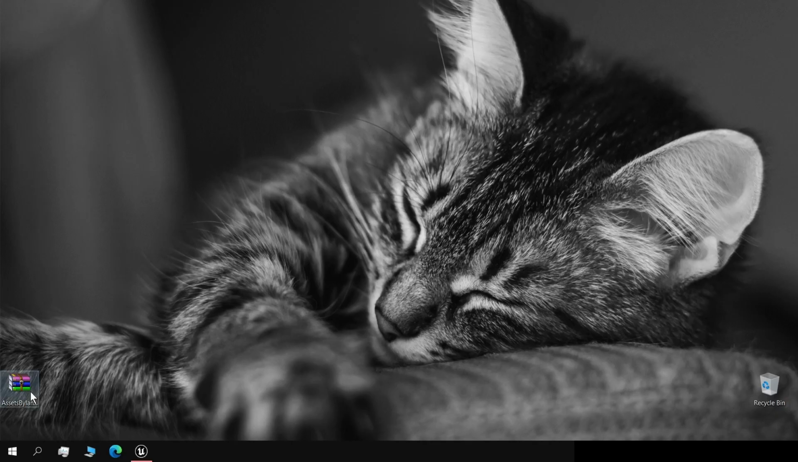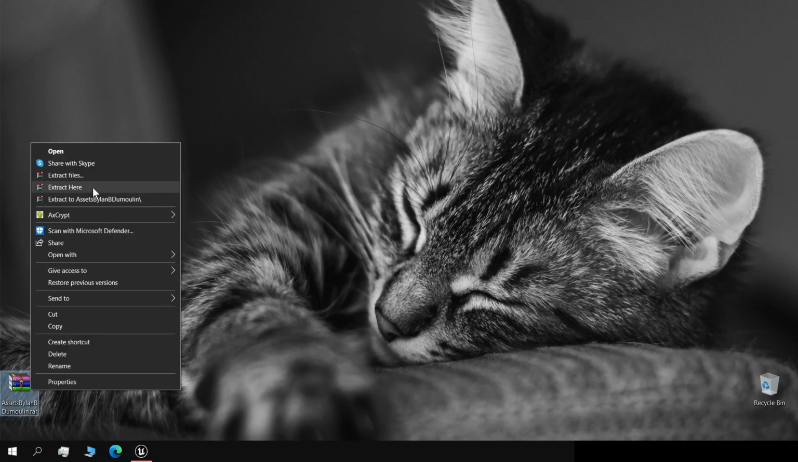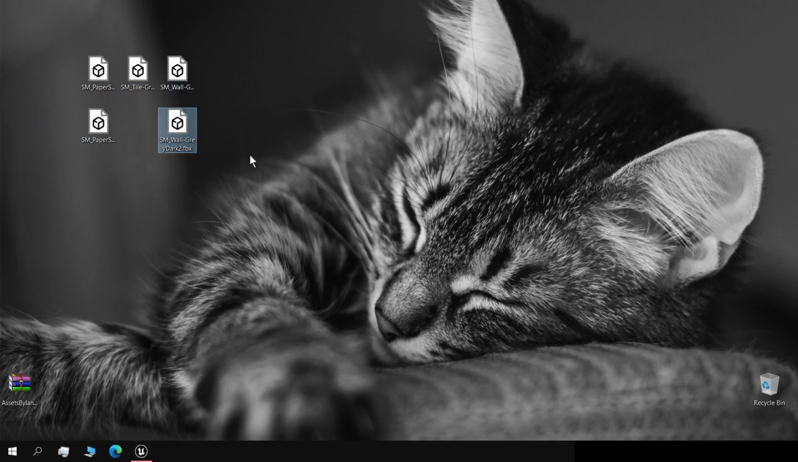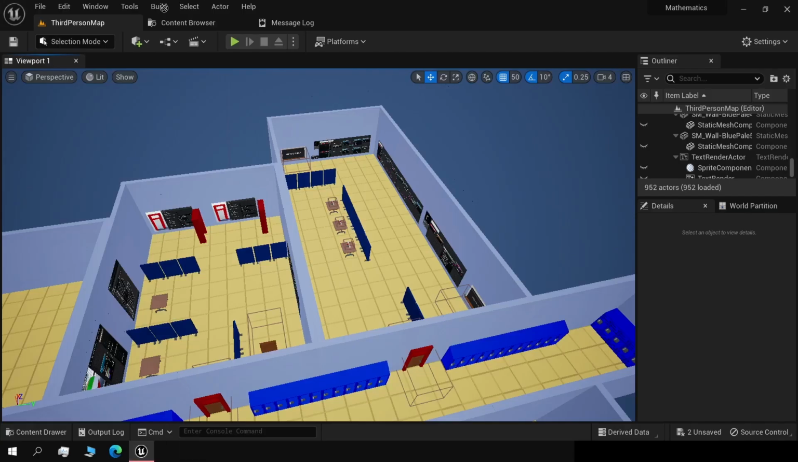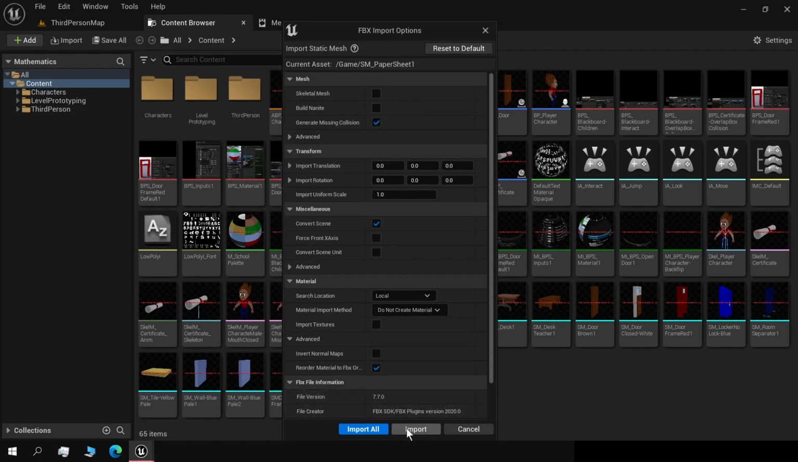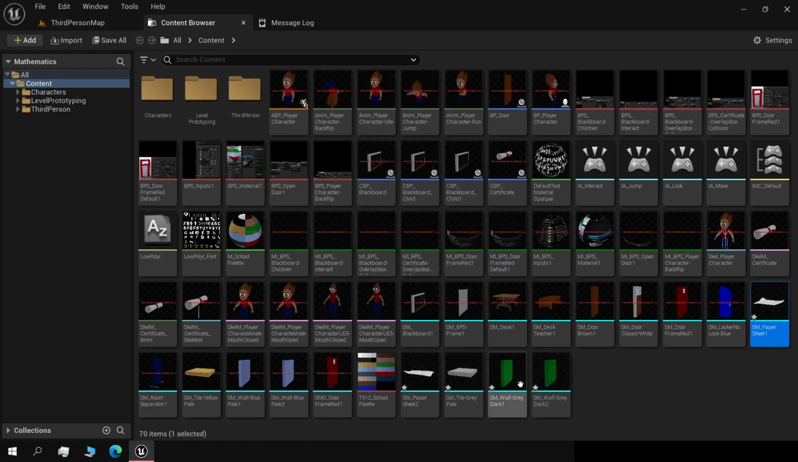Now we'll import the new assets. There's not many. There are the 2 sheets of paper, a new tile skin variant and a new wall skin variant. Let's open portal, content browser. Let's drag and drop, import all.